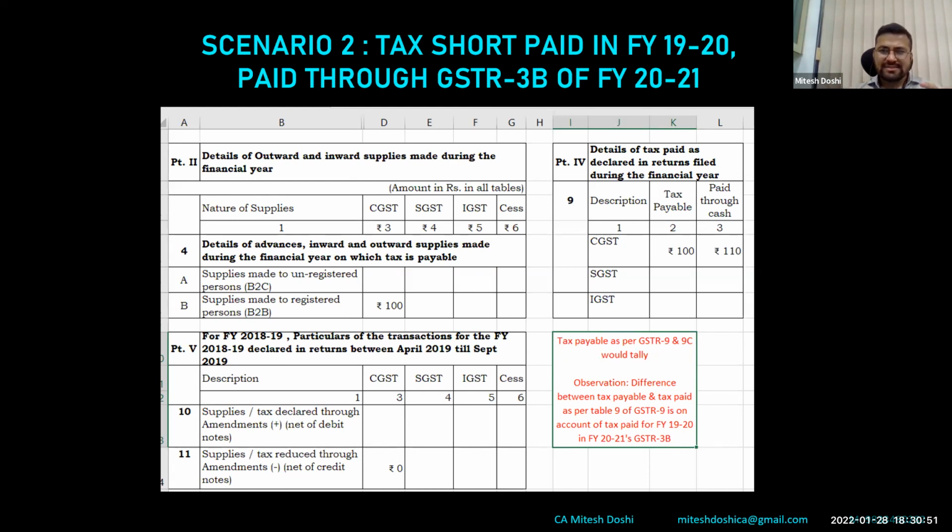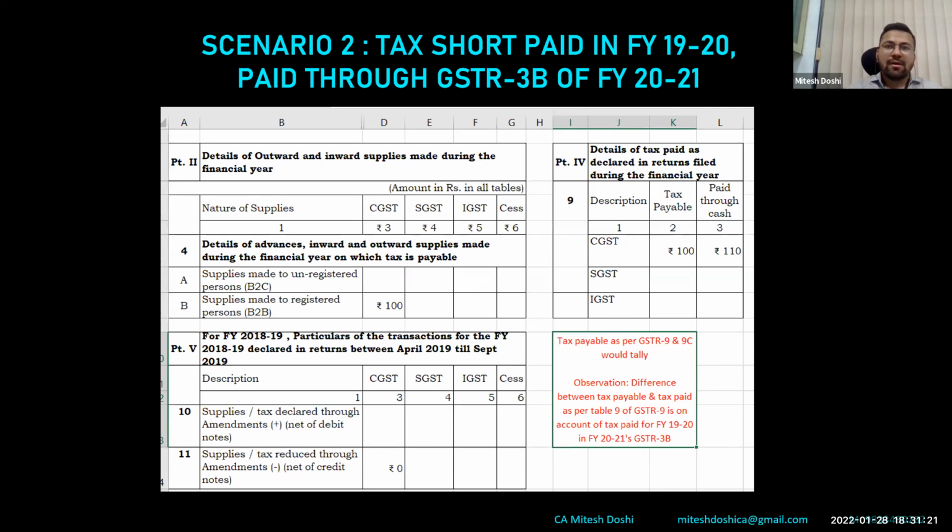So you can visualize from this that 10 rupees has been paid in excess in this case. However, it is actually not paid in excess ideally. So this is the scenario wherein a reconciliation would be there, a difference would be highlighted. So in 9C, what will be auto-populated is 100 rupees. My sales as per books is also 100, auto-populated from 9 is also 100. So there would be no mismatch. So in this case, we can put a note.